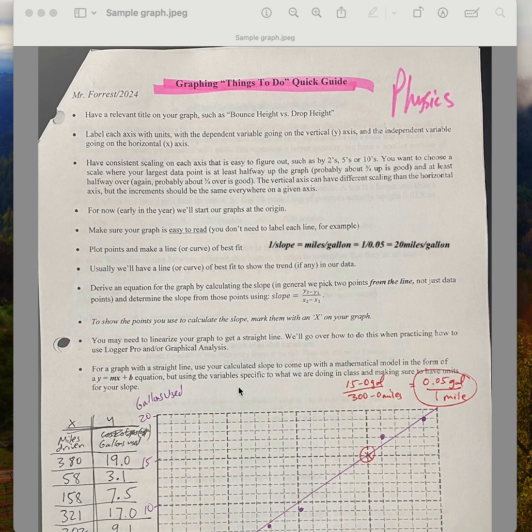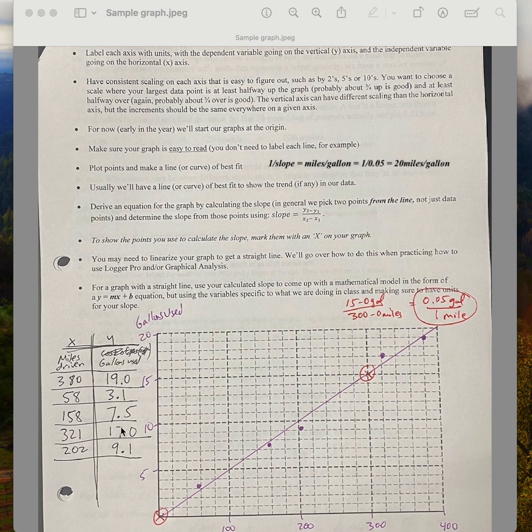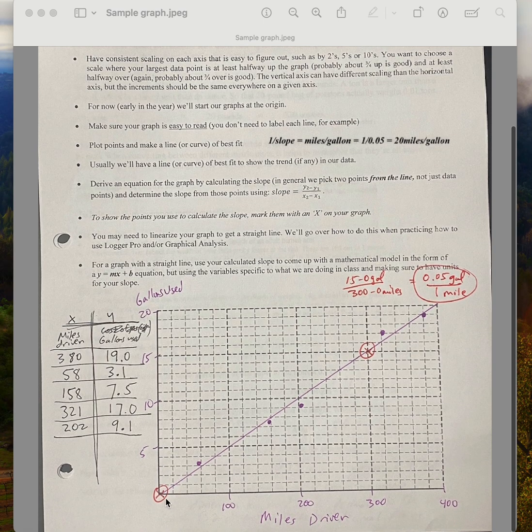So the first thing is to have a relevant title. In this case, I might have fuel economy or gas use versus miles driven or something like that for the data that I'm going to have down here. You want to label each axis with units. The dependent variable goes on the vertical or y-axis. The independent variable goes on the horizontal or x-axis. Sometimes that's a little bit hard to tell, but unless you're told otherwise, that's the precedent